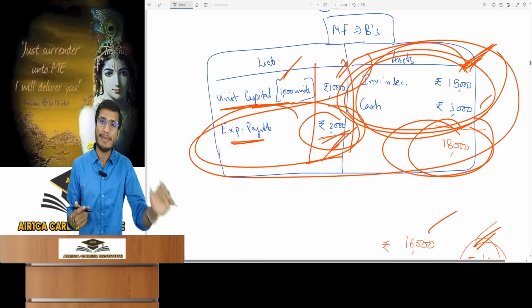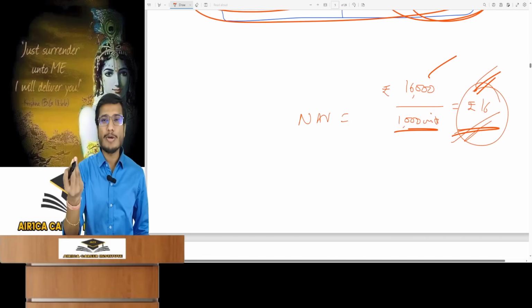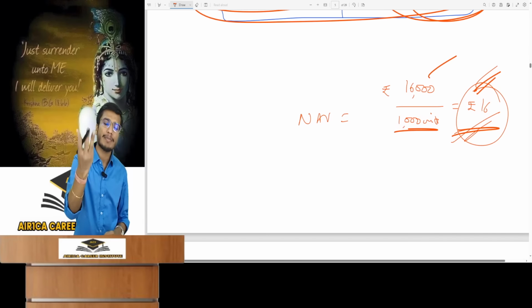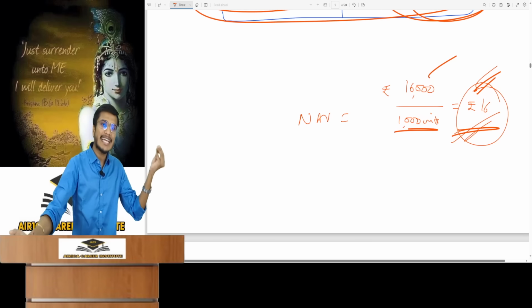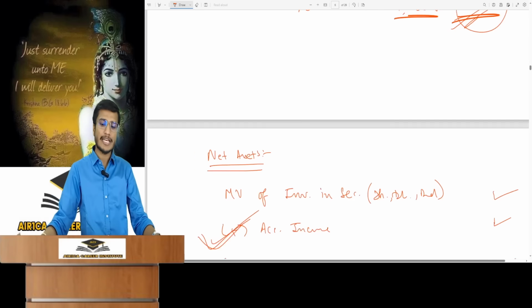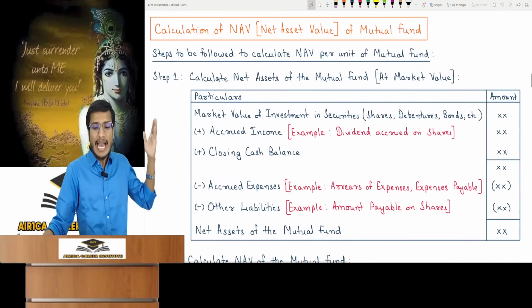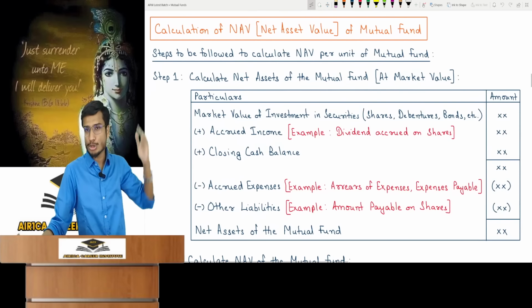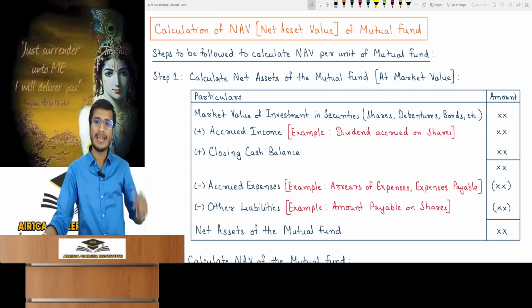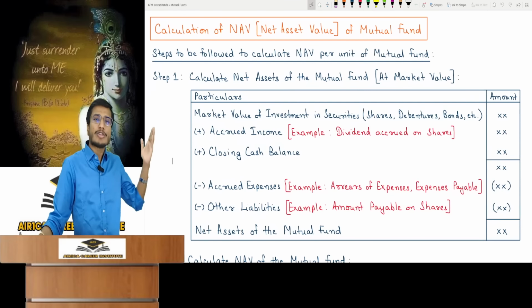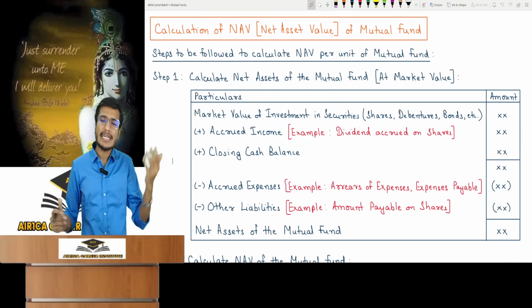This is divided by the number of units. So you get the value of 1 unit. So this is always the actual price from the beginning. Calculate this. Buying and selling happens at this price. The mutual fund's NAV is very simple. How will you calculate it? In the first step, calculate the net assets of the mutual fund at market value. Take it at market value. What assets can a mutual fund have? I am a mutual fund.